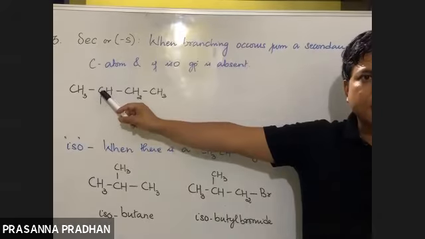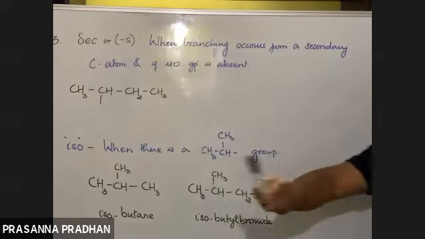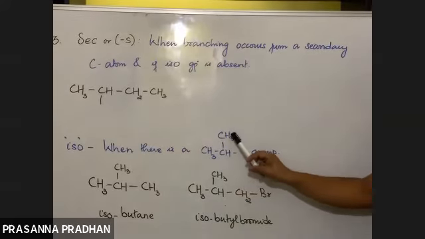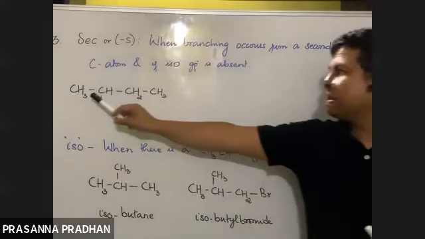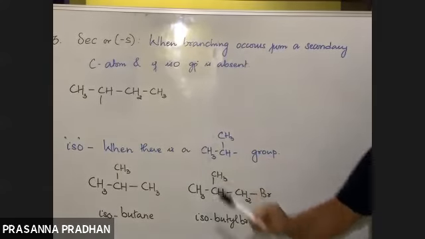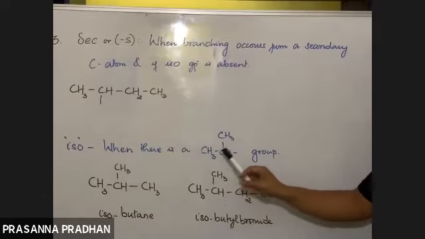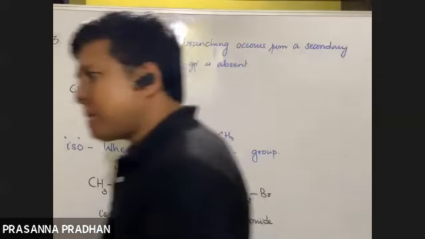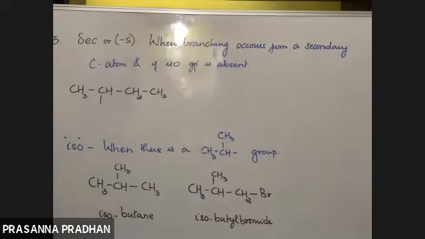Do you think the iso group is present here? Is the CH3, CH, CH3 group present? No. Here a CH3, CH, CH2 group is present, but the iso group means CH3, CH, CH3 grouping should be present. So the iso group is absent. If the iso group is absent and the branching occurs from the secondary carbon, then we can use the prefix sec.